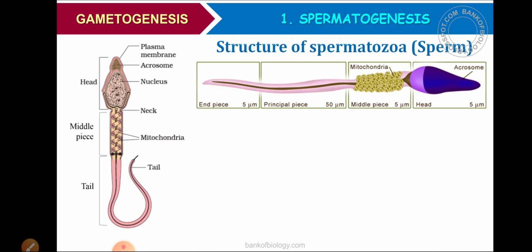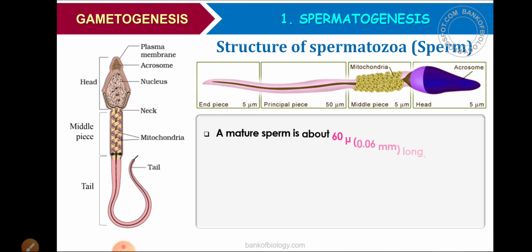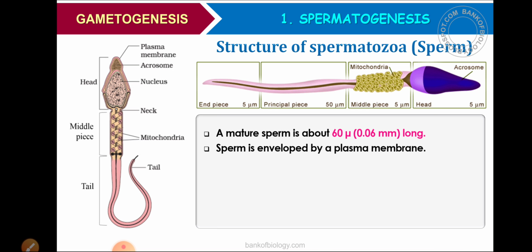Now let us study the structure of spermatozoa or sperm. This diagram is also very, very important. Please draw the diagram and label the parts. A mature sperm is about 60 micrometer long. It is very, very small and not visible with the naked eye. The sperm is enveloped by a plasma membrane.